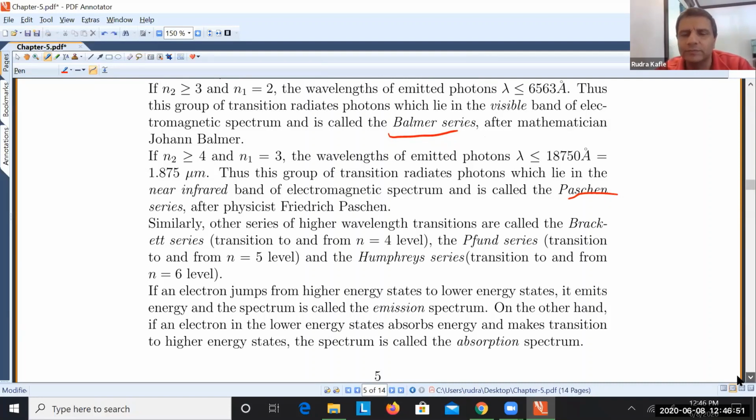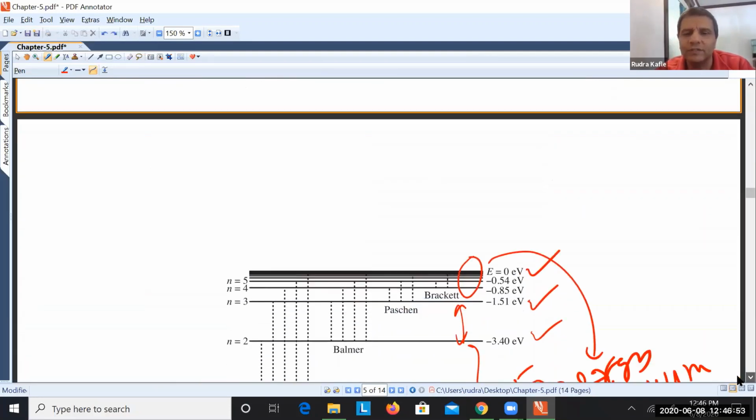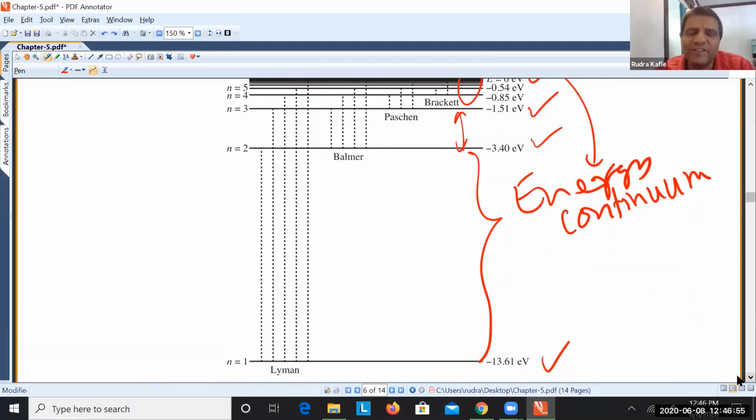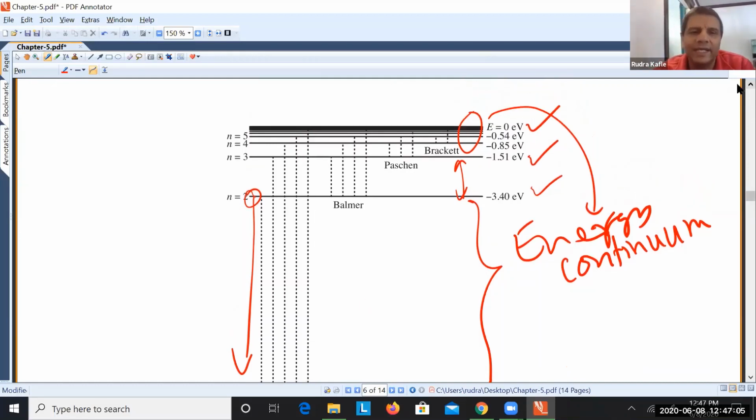Let me show you in this picture. If any excited electron jumps from here to there, that radiation falls in the Lyman series, which we cannot see. And if any electron jumps from here to there, or from a higher state to there, that comes in the Balmer series. We can see that radiation; it comes in the visible range.